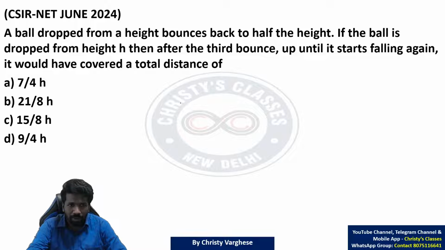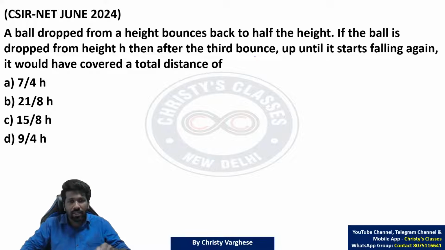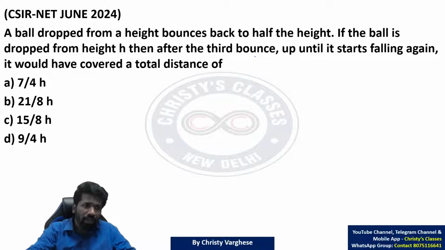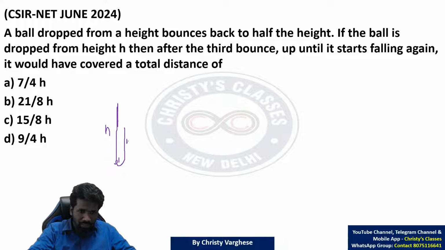If the ball is dropped from the height h, then after the third bounce, up until it starts falling again, it would have covered a total distance of. That is, first bounce, h height. This is h height. First bounce means like this. Half the distance, that means h by 2. Half the height.